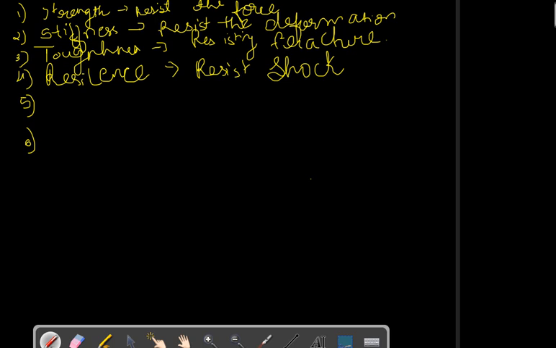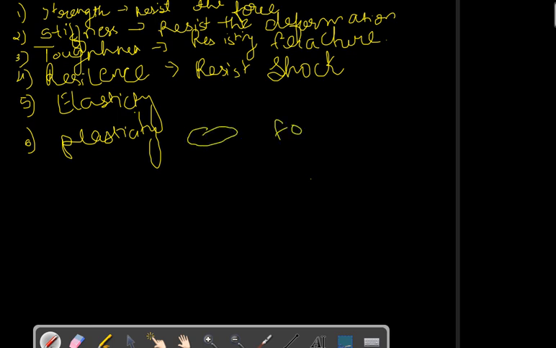Then we came across elasticity and plasticity. Elasticity is a property in which material will regain its shape after the load is taken, and plasticity means it will not regain its shape even after the load is taken. For example, coin forging is done in plastic materials.